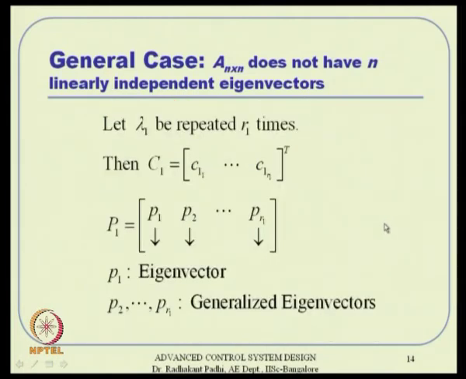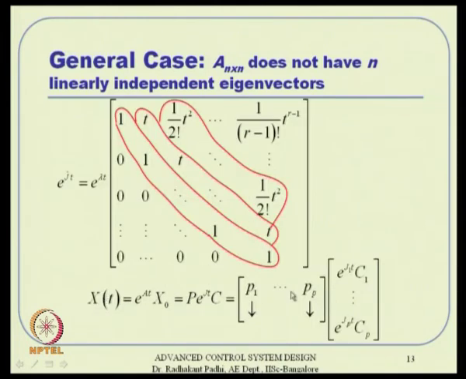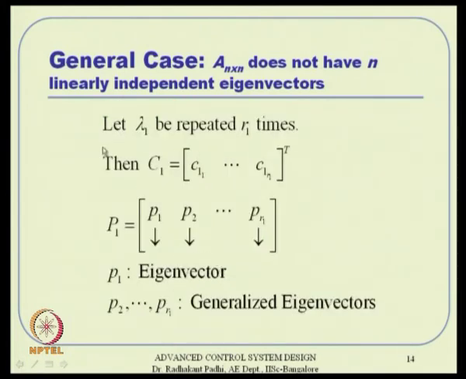So, what you have essentially is this P 1, P 2 up to that, defined that way. If lambda 1 is repeated R 1 times, then C 1 will consist of C 1 1, C 1 2, C 1 3 up to C 1 R 1. Lambda 1 is repeated R 1 times basically. So, P 1 is nothing but P 1 vector, P 2 vector up to P R 1 vector, where P 1 is really the eigenvector, but P 2 to P R 1 are nothing but generalized eigenvectors. That is how it is constructed.